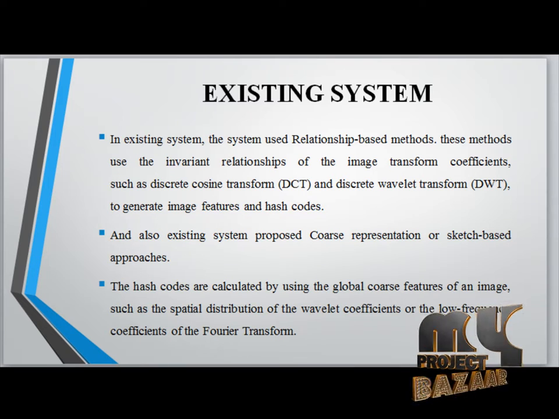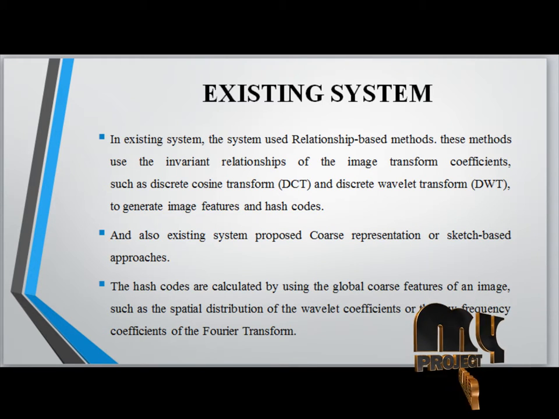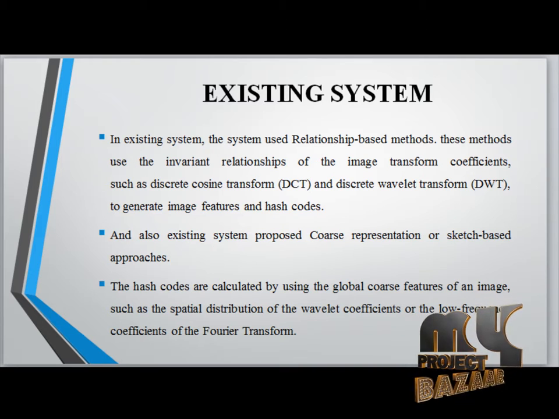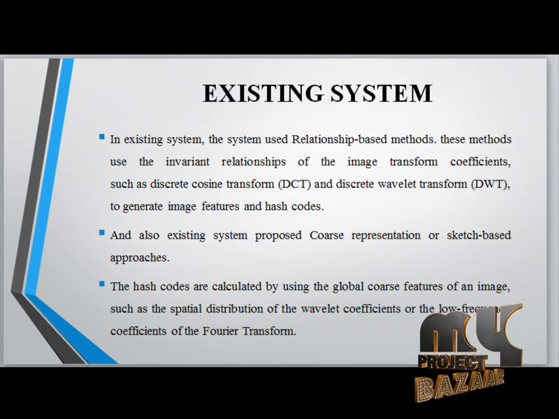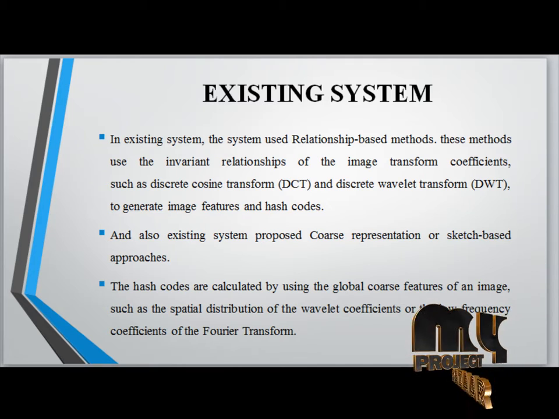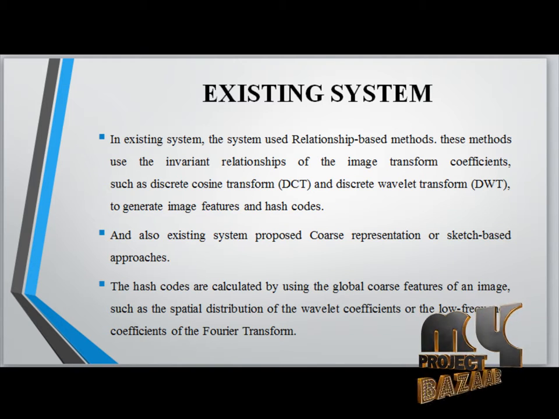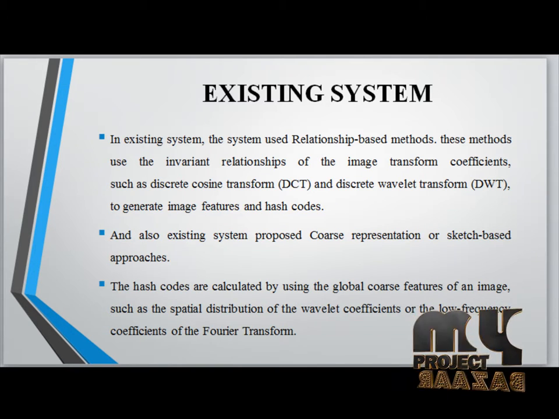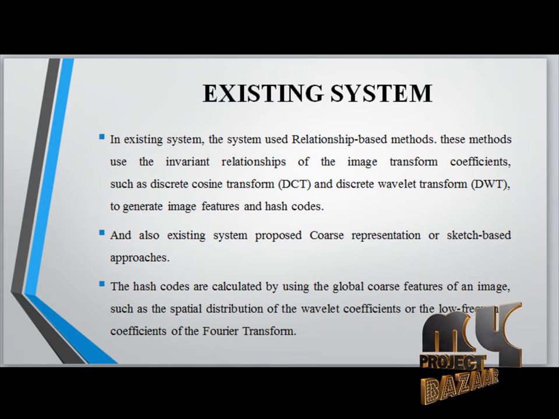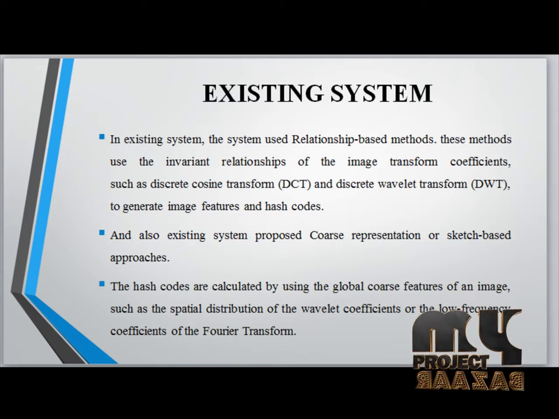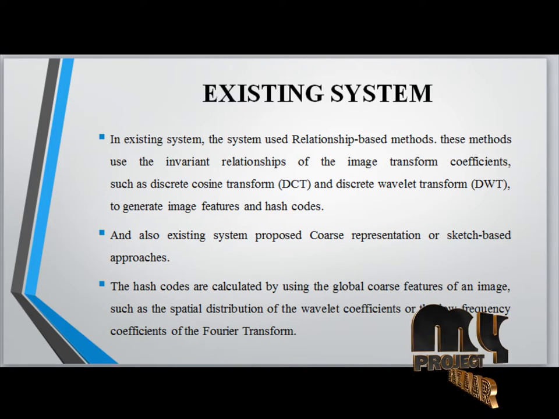Existing system. In the existing system, a relationship based method is used. This method uses the invariant relationship of the image transform coefficients, discrete cosine transform and discrete wavelet transform, to generate the image features and hash codes. Also, the existing system proposed a coarse representation and sketch based approaches. The hash codes are calculated by using the global features of an image, such as the spatial distribution of the wavelet coefficients and the low frequency coefficients of the Fourier transform.